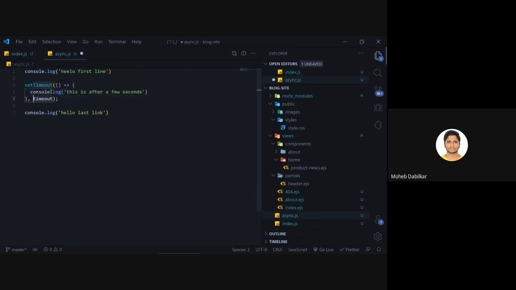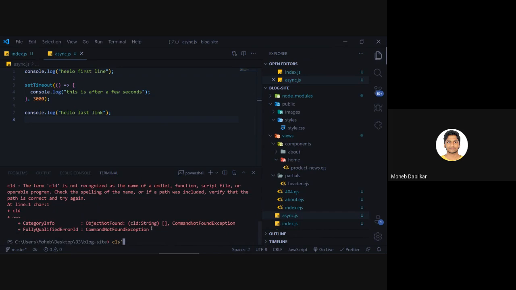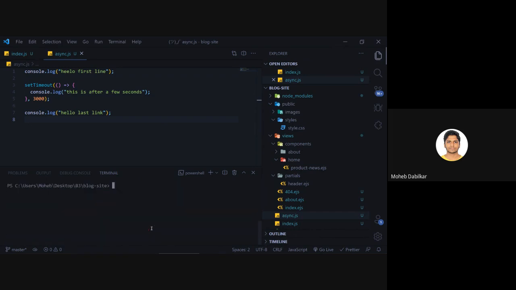And then in the timeout we will say the amount in milliseconds. So if I say 1000 milliseconds, it will log it out after a second. Just to keep it easy on our eyes, I'll save it. Now first of all, clear screen. Now I can run node async.js. You see it says hello first line and then hello last line, and after that this was console logged out.